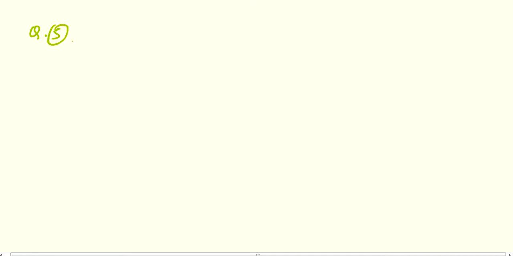Question number 5, you can solve. Then question number 6. In an election, two candidates A and B contested. A got 60% of votes. The total votes polled were 8,000. How many votes did each get?